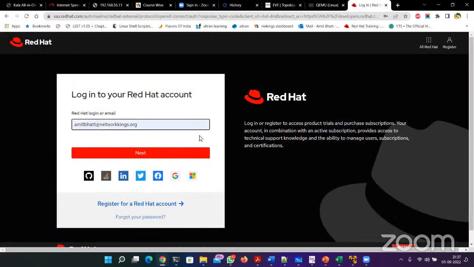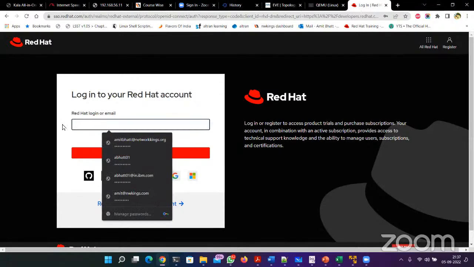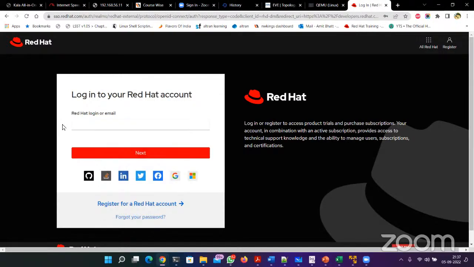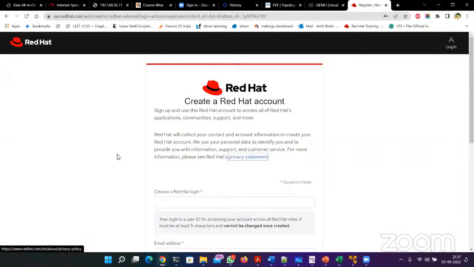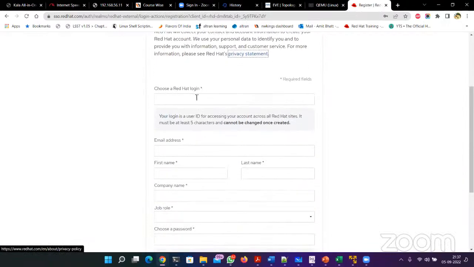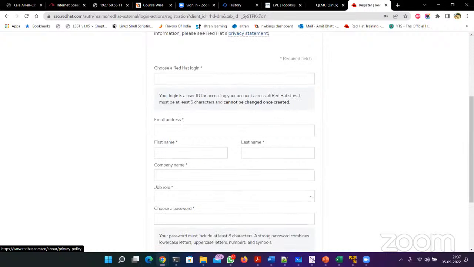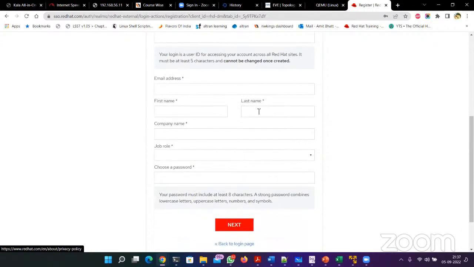Now, on a new screen, your credentials will be asked. Obviously, you are new to Linux and new to Red Hat, so you don't have a Red Hat account. Simply click register for a Red Hat account. You can create a login, choose any username, type in your email ID, your first name, and last name.